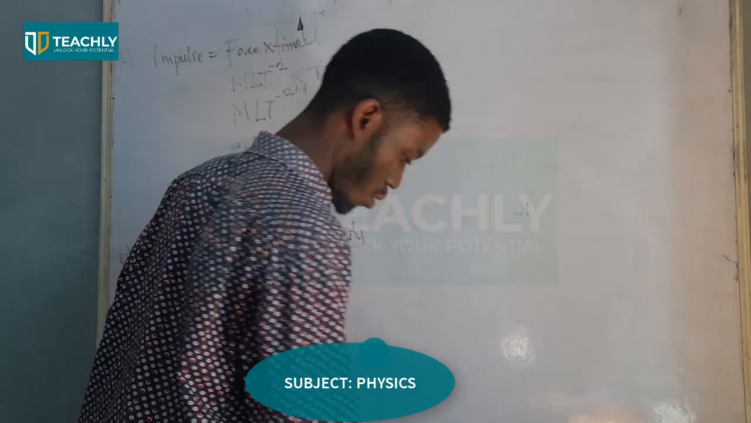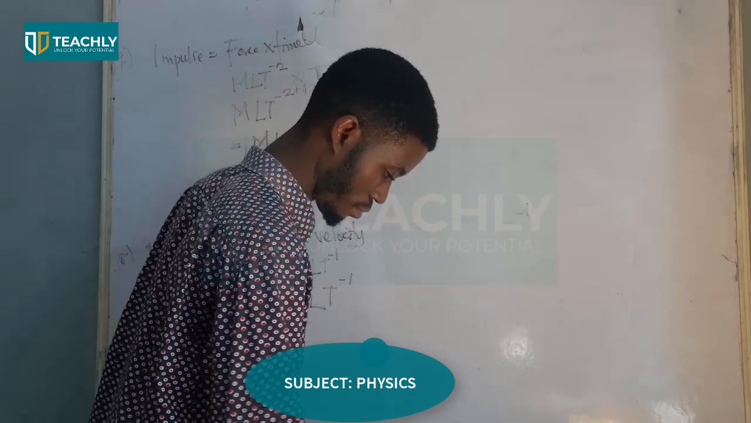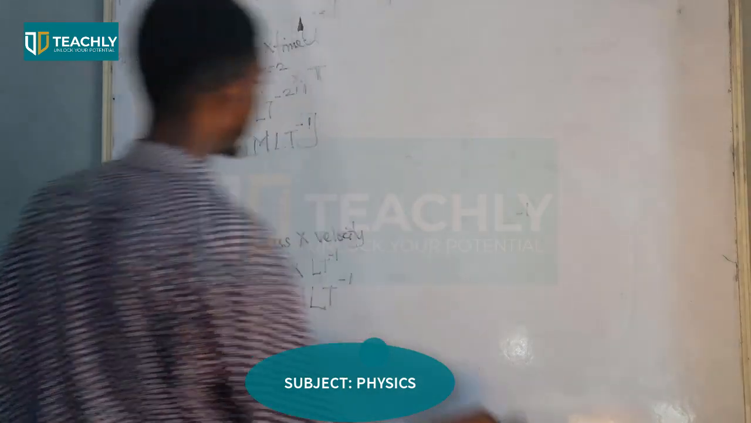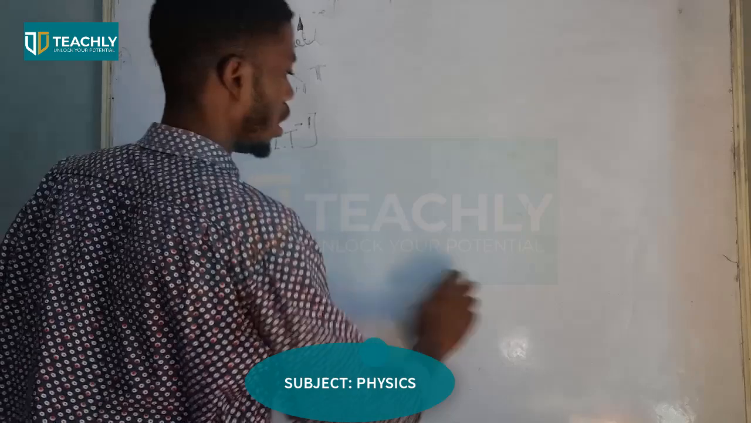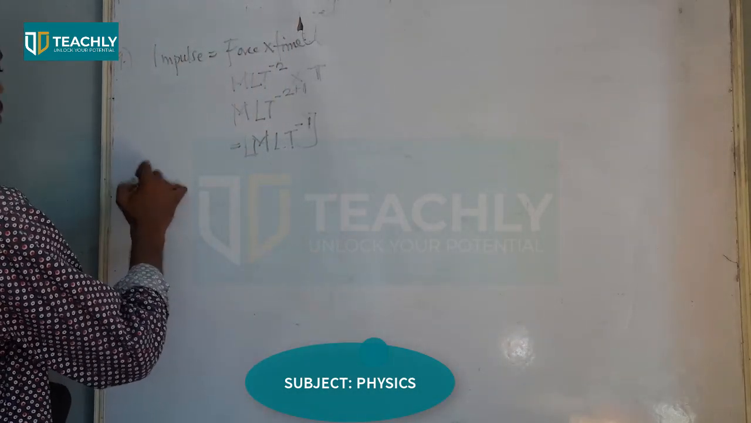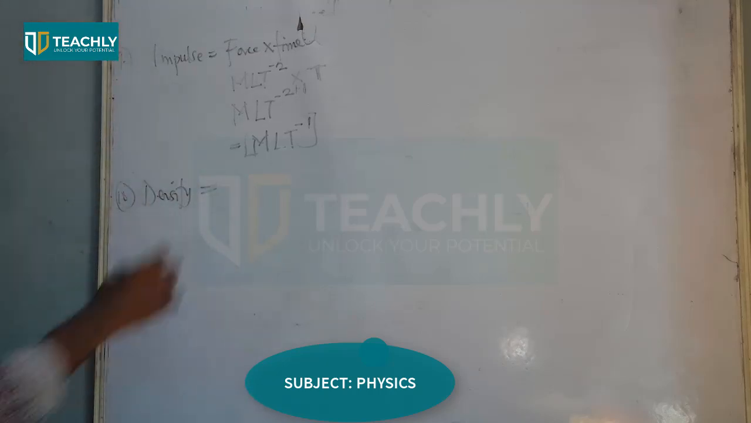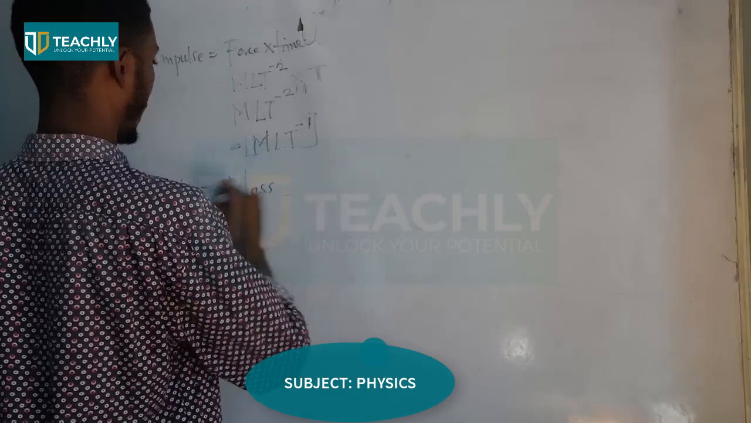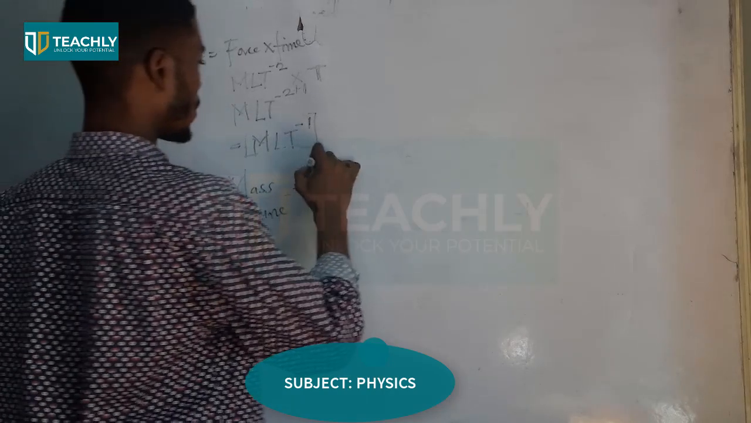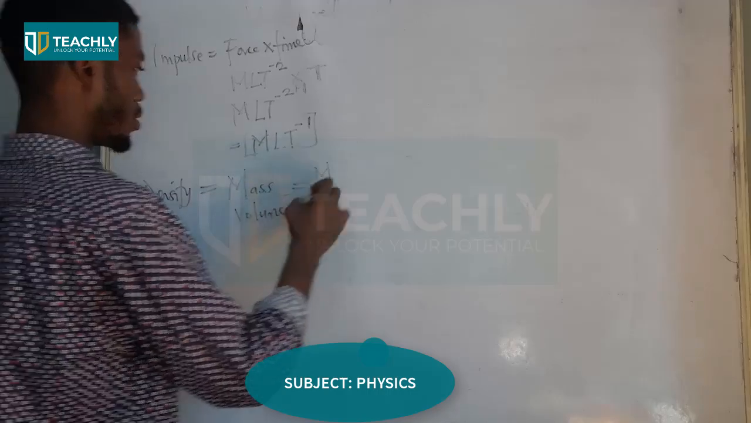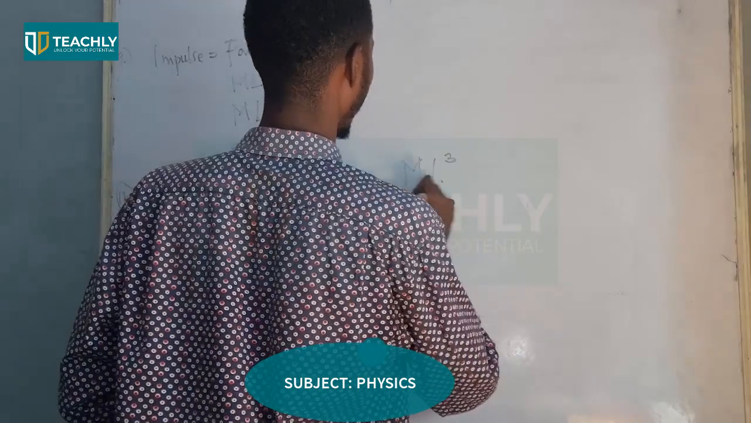That makes number 10. Let's look at density. Density is mass over volume. Now, our mass is M, right? And our volume is L cubed. And the final thing is M L raised to power minus 3.